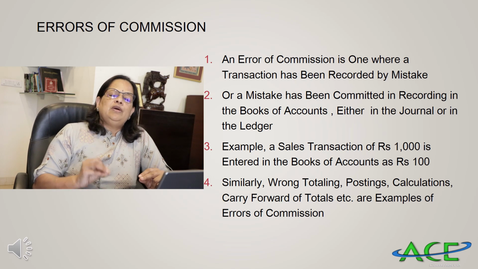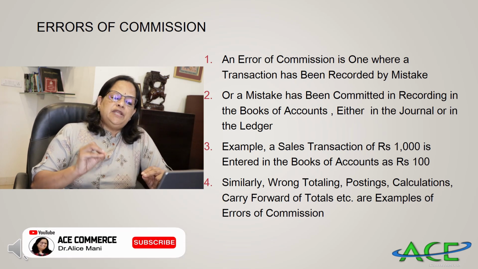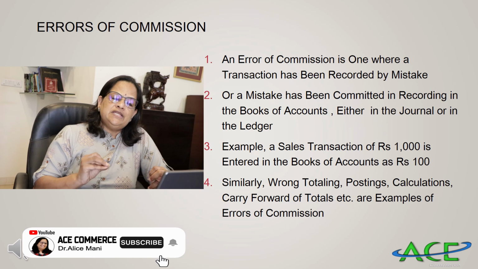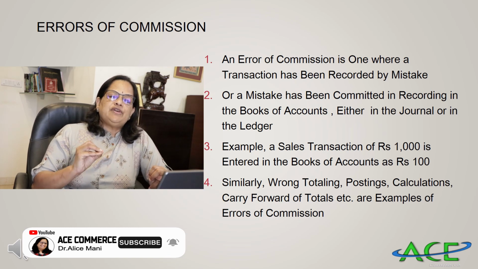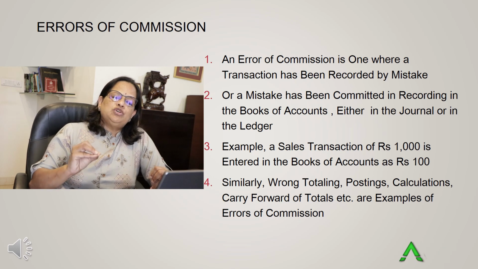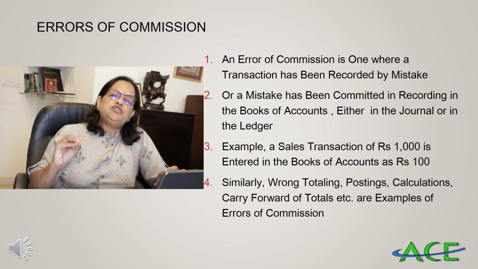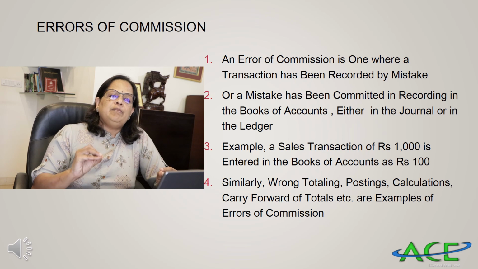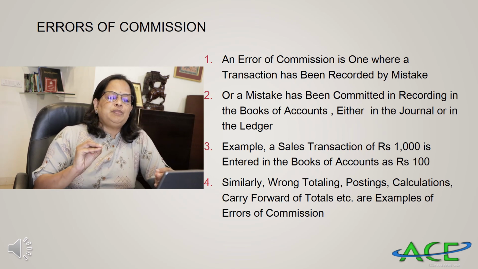So a mistake is committed in recording the books of accounts, either in the journal or in the ledger. Say for example, a sales transaction of 1000 is entered in the books by the accountant as a sales transaction of rupees 100. It's an error of commission, because instead of 1000, the accountant is entering 100 rupees.